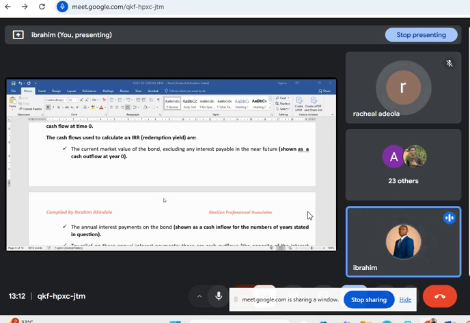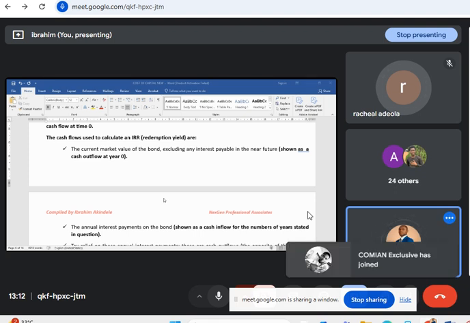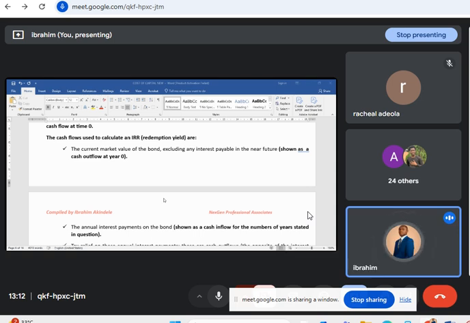I said that redeemable debts are debts that can be redeemed at a specific period of time. It has a specific period. This is the timeline. You will pay me 2 naira for 5 years. It's a redeemable debt. On a yearly basis, you'll be paying me interest, and in the last year, you pay me the interest and the principal. And that is all.